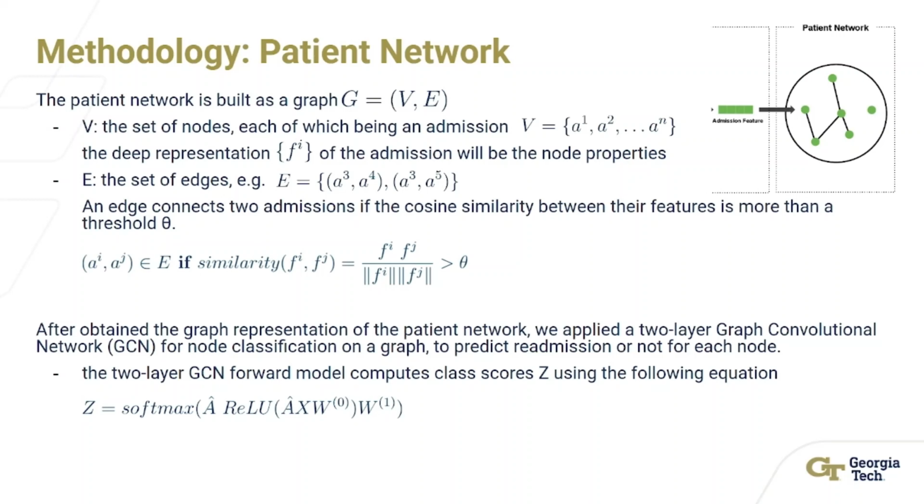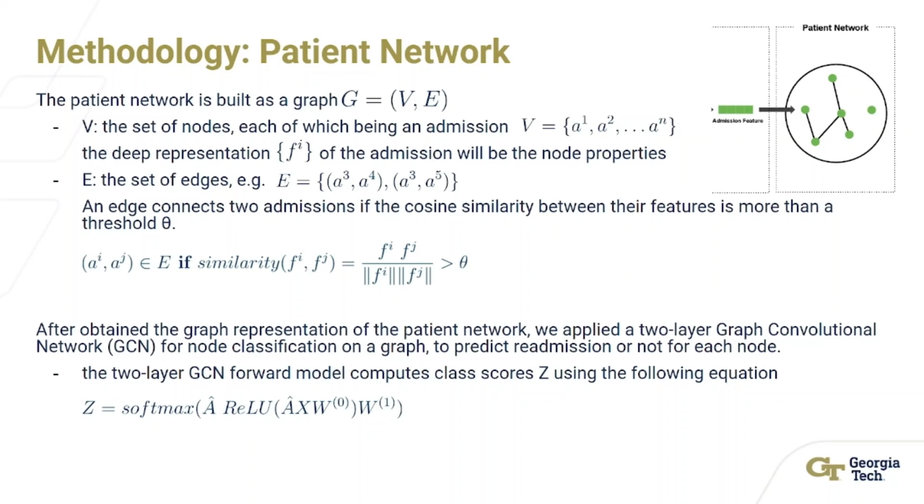Two admissions are connected by an edge if the cosine similarity of their node properties is greater than a threshold theta. After obtaining the graph representation, we apply the two-layer graph convolutional neural network GCN for the node classification task to predict readmission or not for each node. The two-layer GCN model computes the class score Z using the following equations, where A is the normalized adjacency matrix of the graph G, and X is the matrix of all node properties, and W0 and W1 are weight matrices of GCN. If Z is close to 1, we say there is a readmission for the node, and if Z is close to 0, we predict there is no readmission.